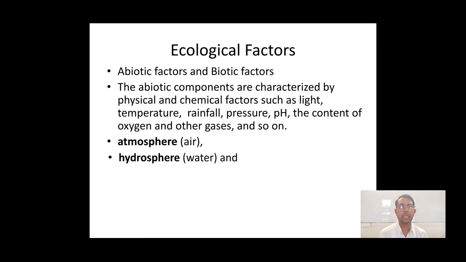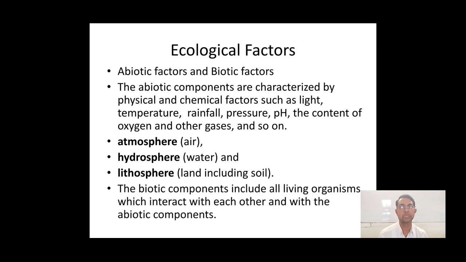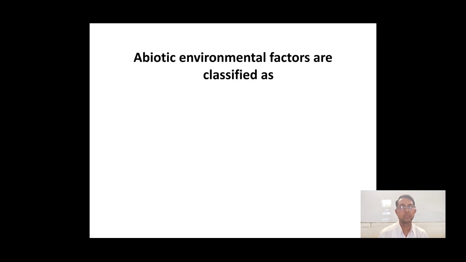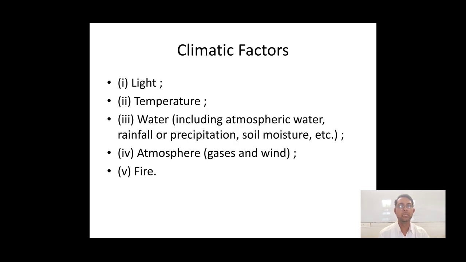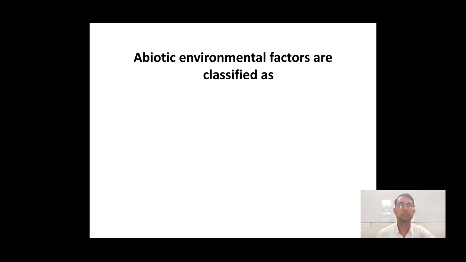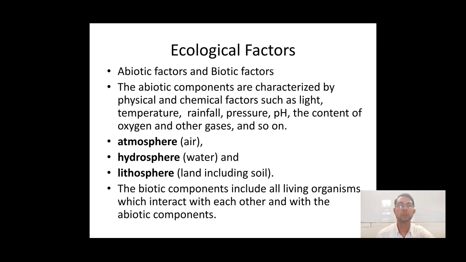Here we can say that atmosphere, hydrosphere and lithosphere are all abiotic factors. Now the biotic components include all living organisms, that is, the different organisms living on the earth.